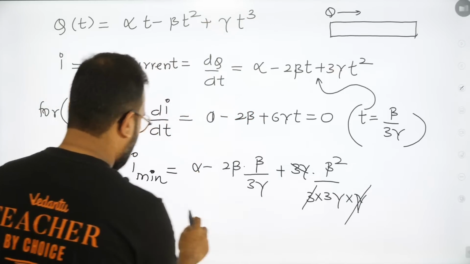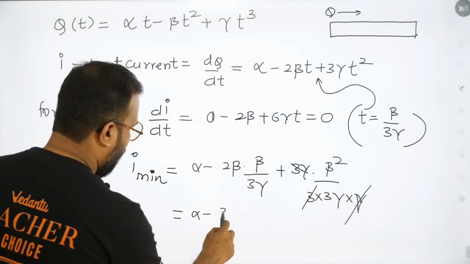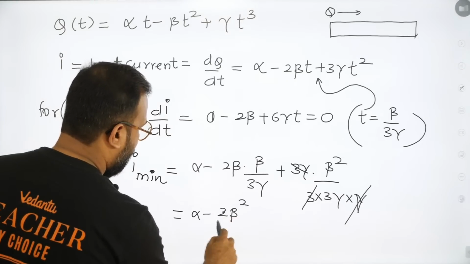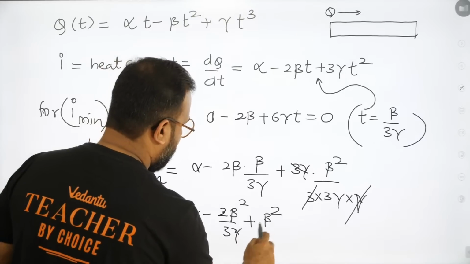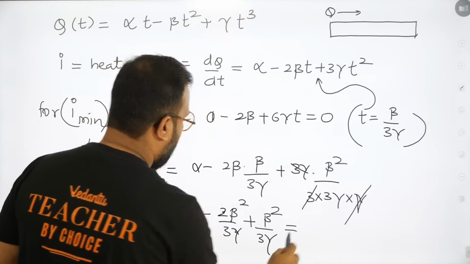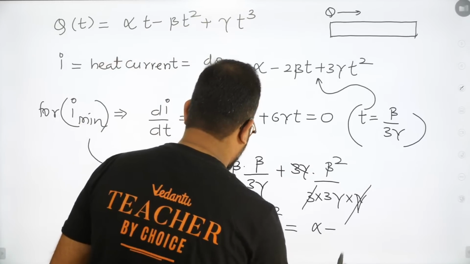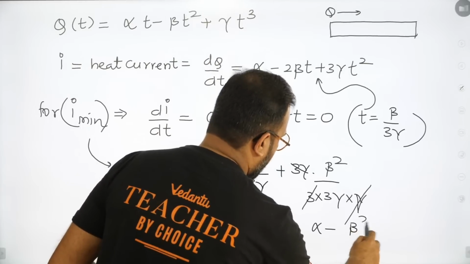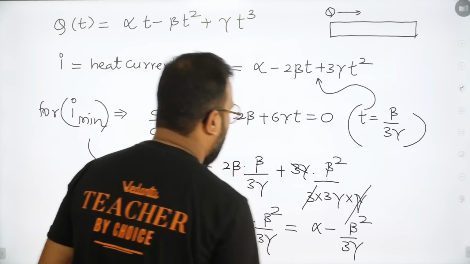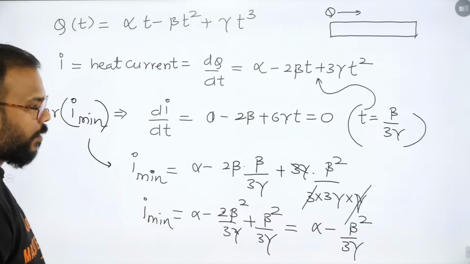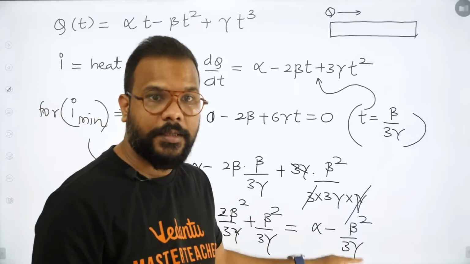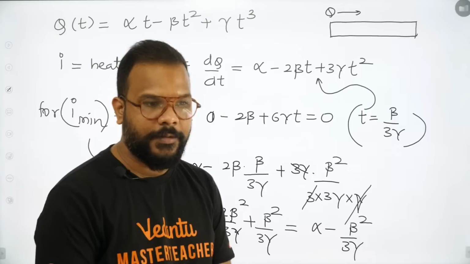So what you see here is alpha minus 2 beta square by 3 gamma plus beta square by 3 gamma. So this looks like alpha minus beta square by 3 gamma. So this is the minimum value of the current which was given. The option with this is the correct answer.